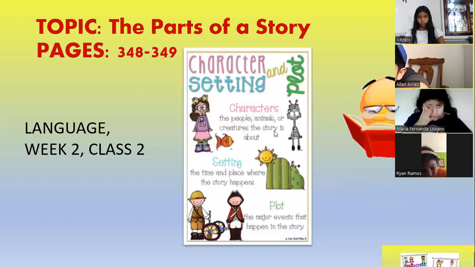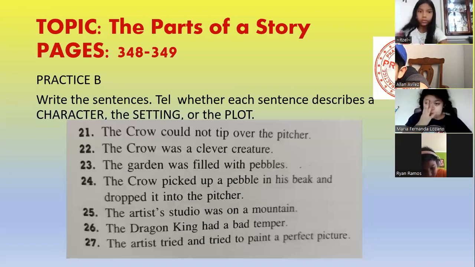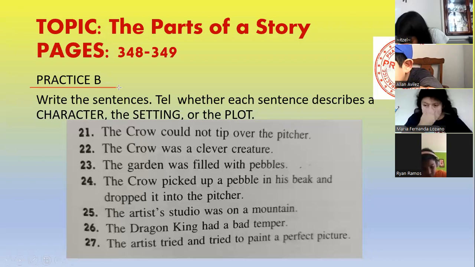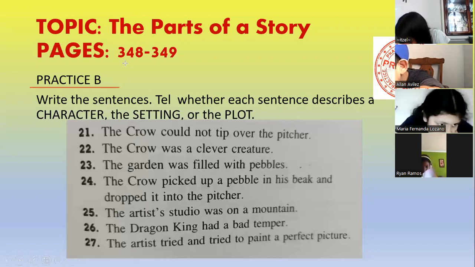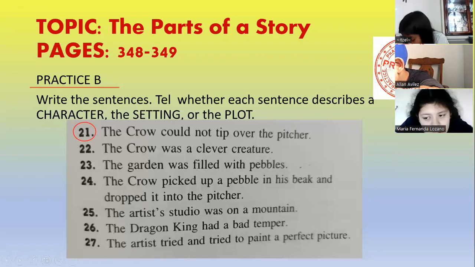Now, let's copy in the notebook. Practice B. Yesterday you copied practice A. So today your title is practice B. Number 21. Yesterday you copied from 11 to 20, I think. So today from 21 to 27. But yesterday you copied phrases, not complete sentences. Today we have complete sentences.